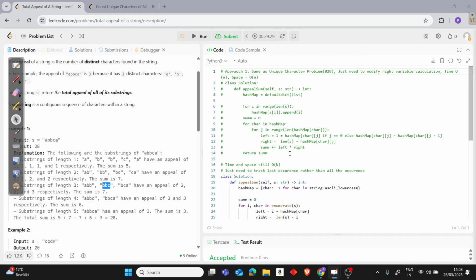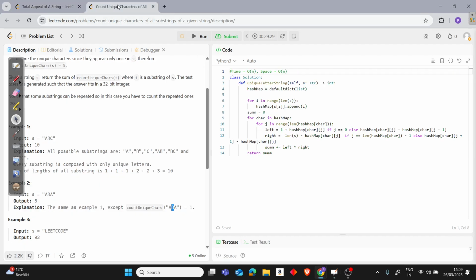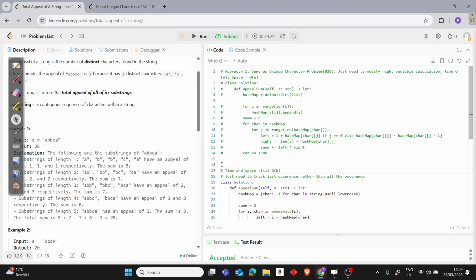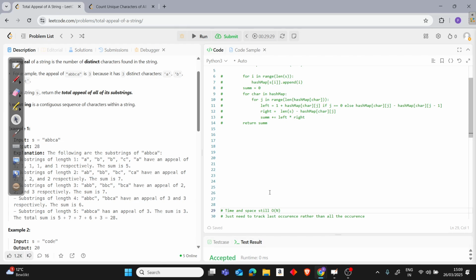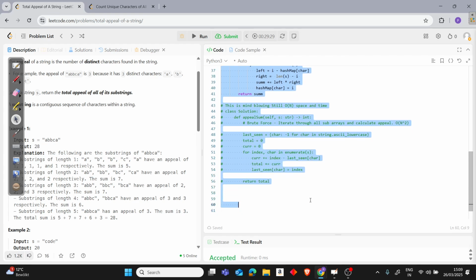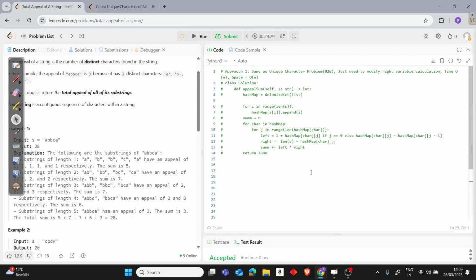So I'll write the entire code thoroughly. Firstly, let's go back to the same code, which is this one, right? Let's remove the rest of the code and copy paste it somewhere so that if we need it later on, that's better.